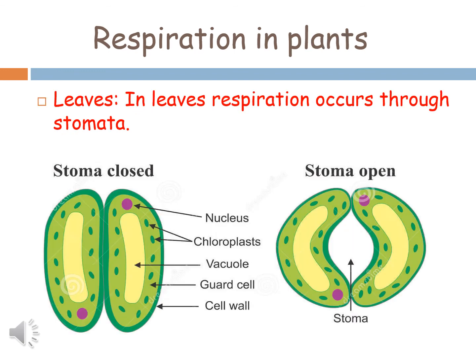Now next is respiration in plants. We know that plants are also living things. That means they also respire. So respiration also takes place in plants, and plants need respiration for their survival. They need energy for their survival.